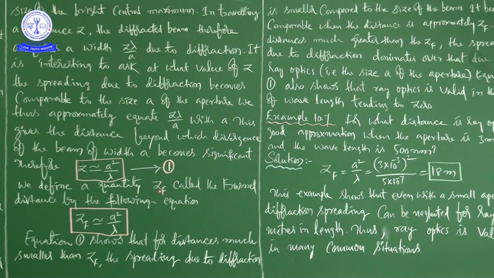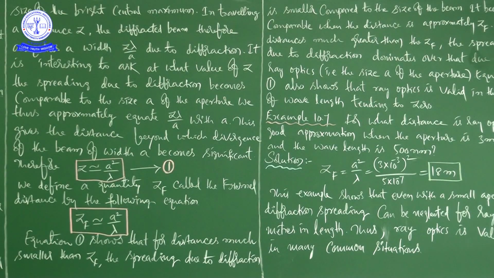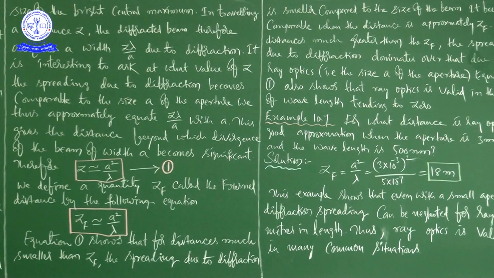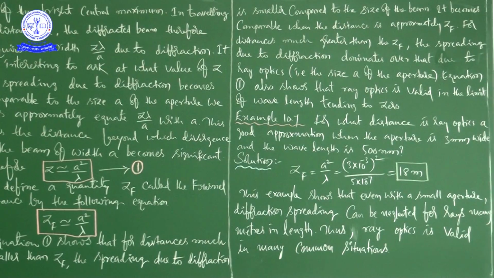It is equation 1. Here we define a quantity, the Fresnel distance, so that ZF is approximately equal to a square by lambda. Equation 1 shows that for distances much smaller than the Fresnel distance, the spreading due to diffraction is smaller compared to the size of the beam.